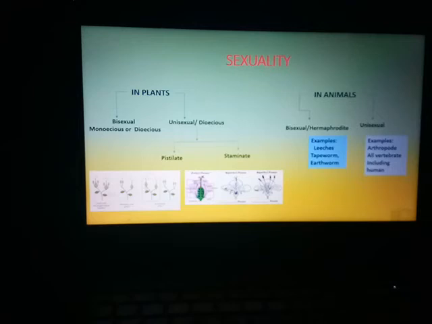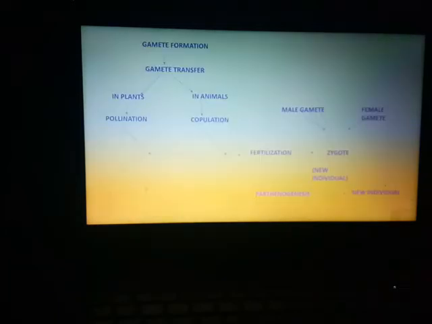Even in animals we have bisexual and unisexual organisms. No doubt the smaller groups are basically bisexual. In class 11 you have learned about the earthworm. In earthworm you will find both the sexes present, but they are dioecious. That means two individuals get involved in the process of fertilization. Leeches and tapeworms are all hermaphrodites or bisexual animals. But in higher groups of animals you will find all to be unisexual.